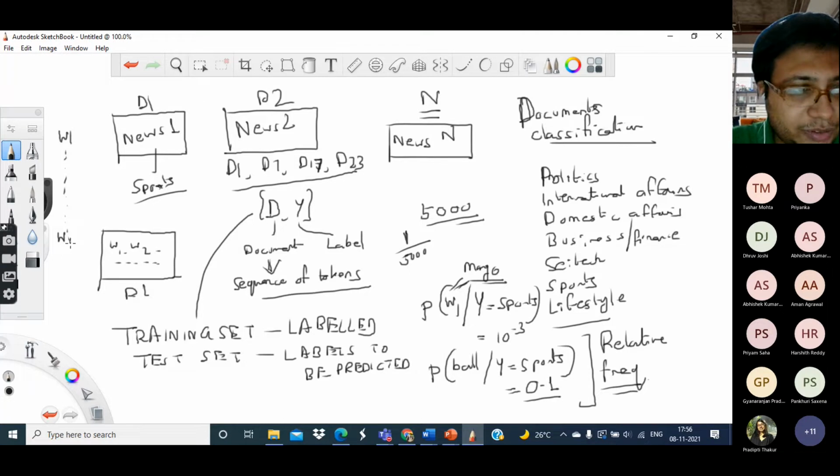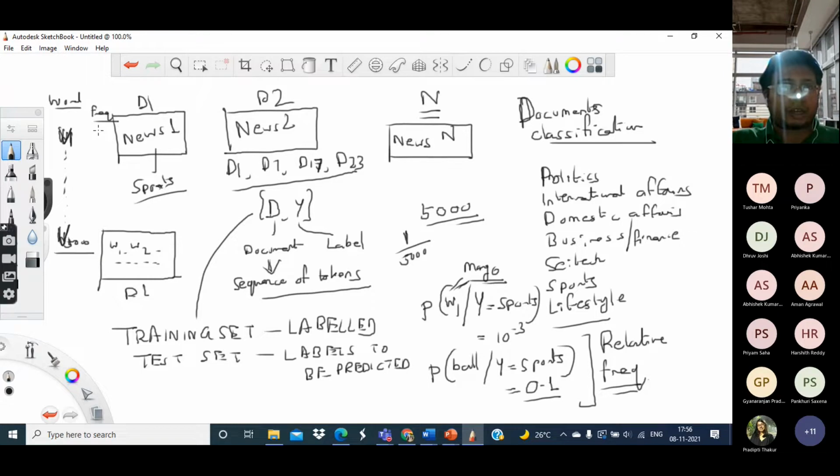As we said earlier, there are 5,000 words in my vocabulary, which I am denoting by V1, V2 up to V5000. This is a word and this is its frequency. I will count how many times the word V1 has appeared in these 4 documents, F1. How many times V2 has appeared in these 4 documents, F2.